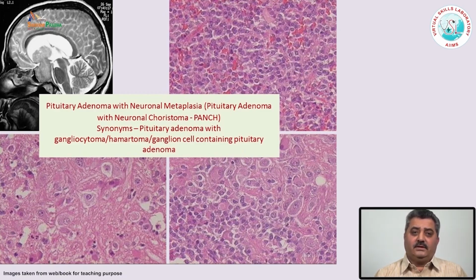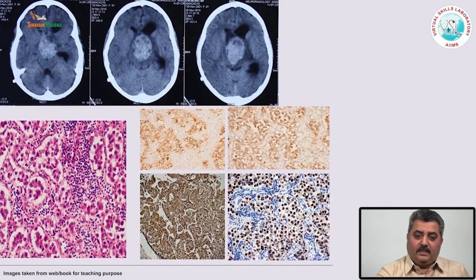it has been found that these are nothing but pituitary adenomas, and the cells which are neuronal cells are the result of metaplasia. If you culture these pituitary adenoma cells in the laboratory, after some passages some of these adenoma cells undergo neuronal metaplasia. So now it has been found that these are nothing but pituitary adenoma with neuronal metaplasia.